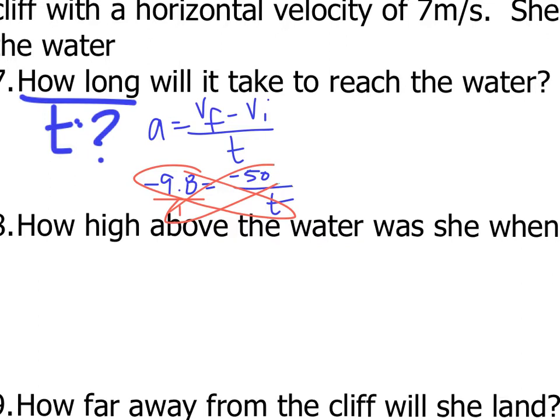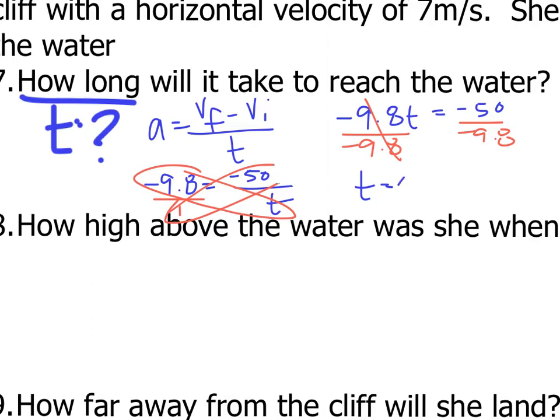So negative 9.8 times t is negative 9.8t, and 1 times negative 50 is negative 50. Now again, I want to get t by itself, but it's being multiplied by negative 9.8. So the opposite is to divide by negative 9.8 on both sides. When I do that, the 9.8s cancel, and I have t by itself. And on the right, I have negative 50 divided by negative 9.8.